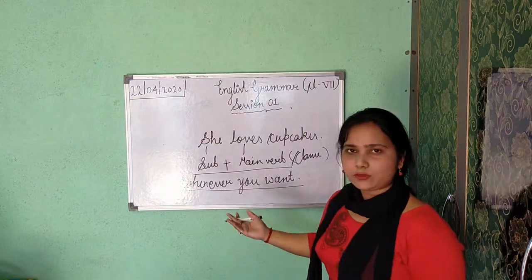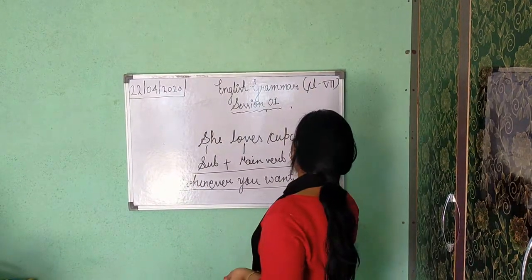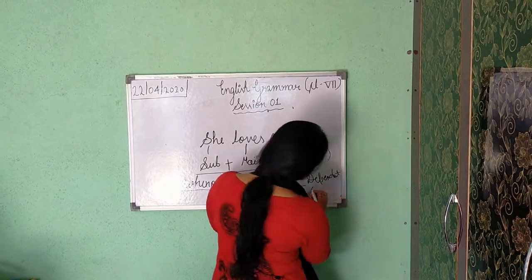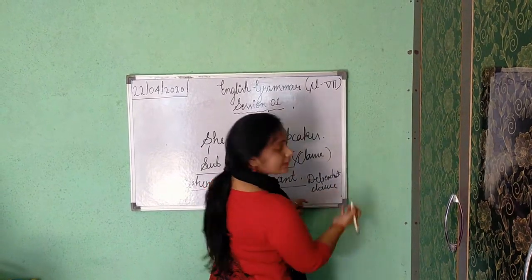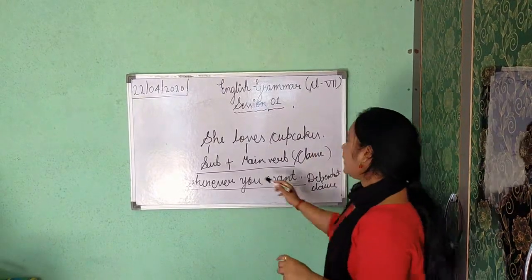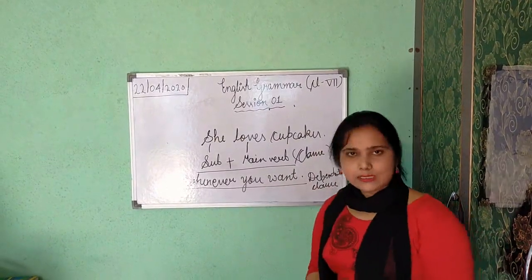But we are not getting it here. So it is your dependent clause, and a dependent clause is not considered a sentence because it is not giving us complete meaning. I think this is clear.